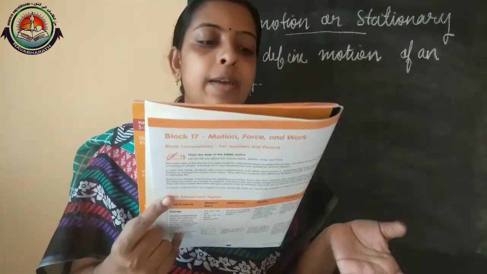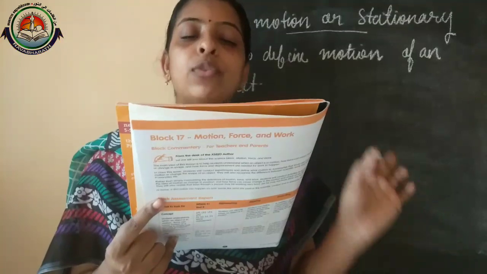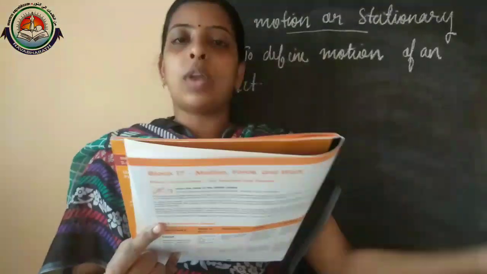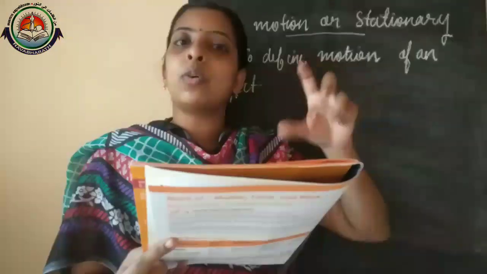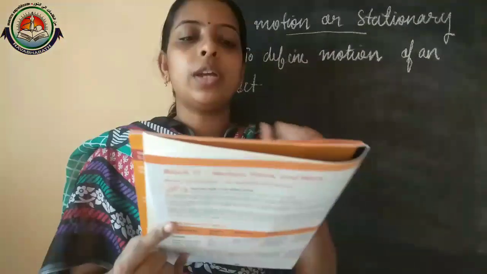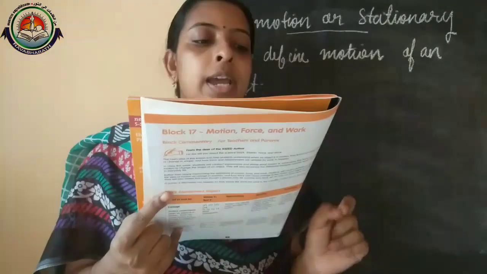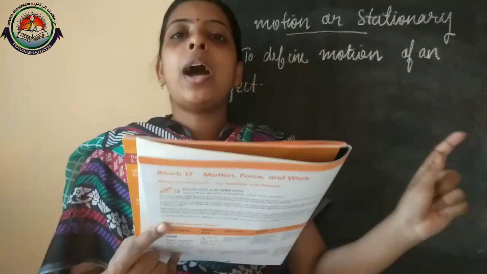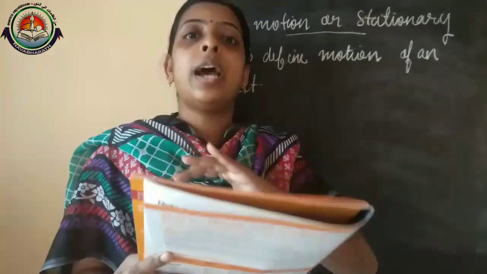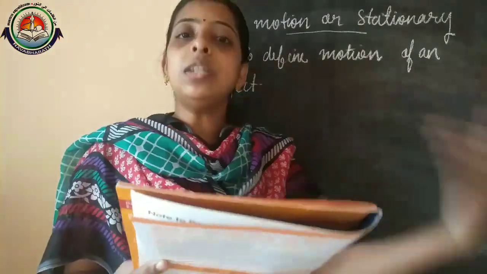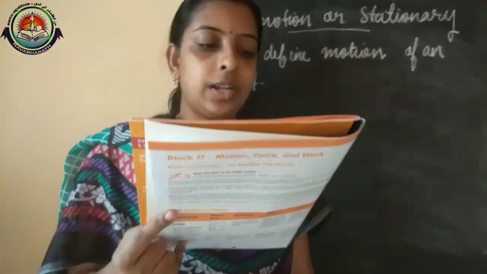Then D, a bee flying from flower to flower. According to that bee, it changes position, so in motion. Then E, a car parked on a roadside. That car is parked there. It is not moving, so it is stationary.